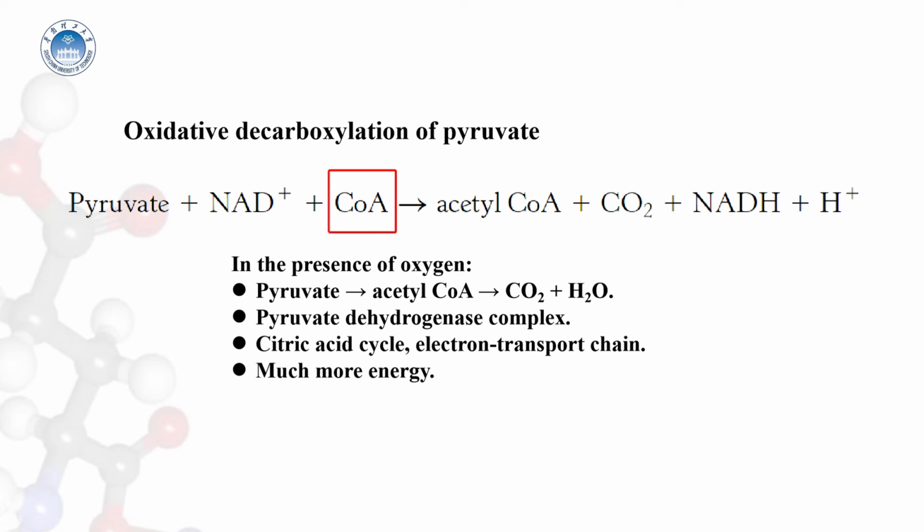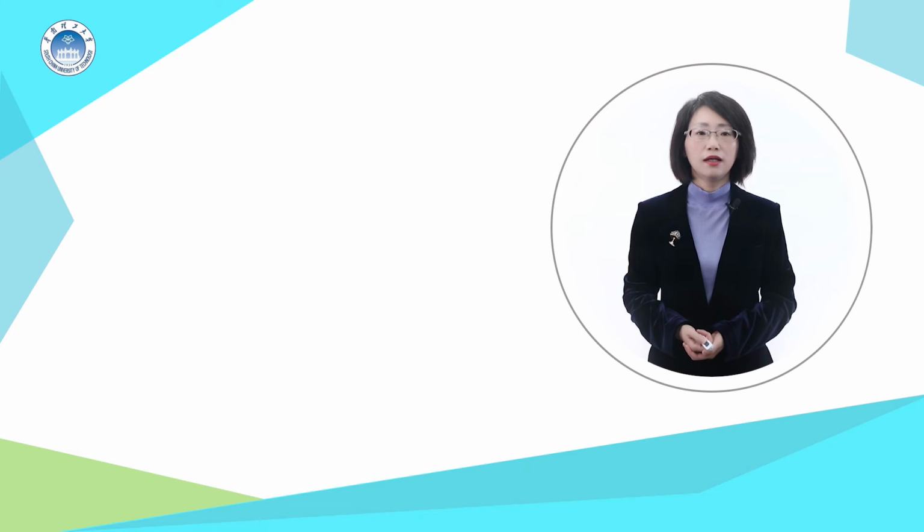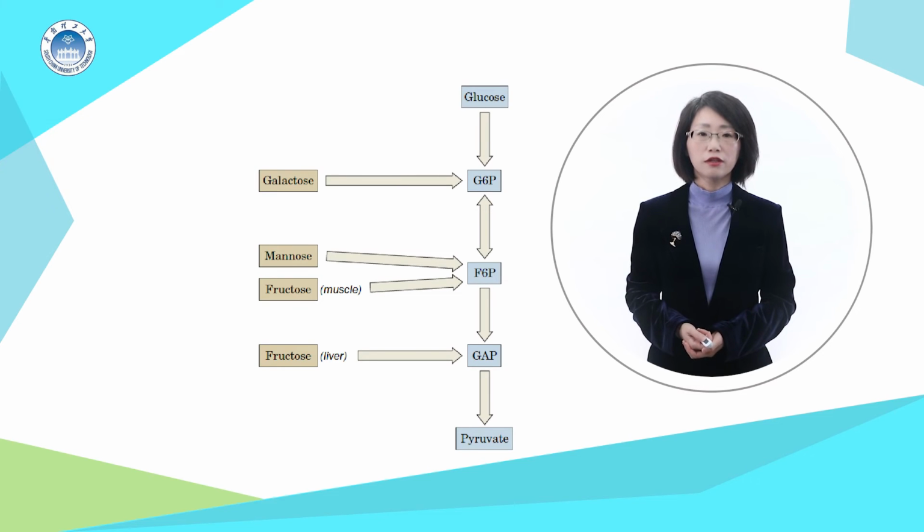The entry point to this oxidative pathway is acetyl coenzyme A, which is formed inside mitochondria by the oxidative decarboxylation of pyruvate. This reaction is catalyzed by the pyruvate dehydrogenase complex. Together with glucose, fructose, galactose, and mannose are prominent metabolic fuels.